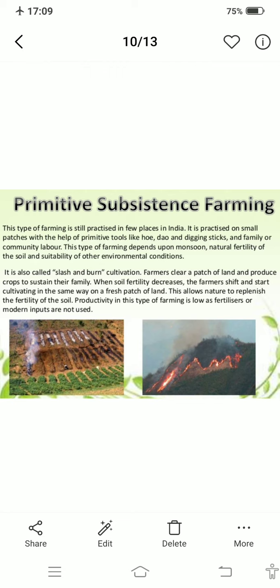Third, the farming is practiced in few parts of India and they use primitive tools. Primitive means old-fashioned, not advanced. They don't use advanced technology. Tools from olden times like hoe, dao and digging sticks, they use these primitive tools in this type of agriculture. Obviously, when they don't use high varieties of seeds, and don't use irrigation facility, and farm on a small patch of area, the production will automatically be low.